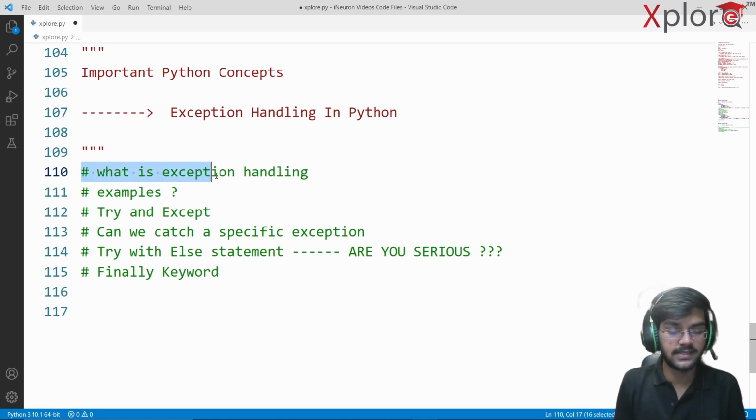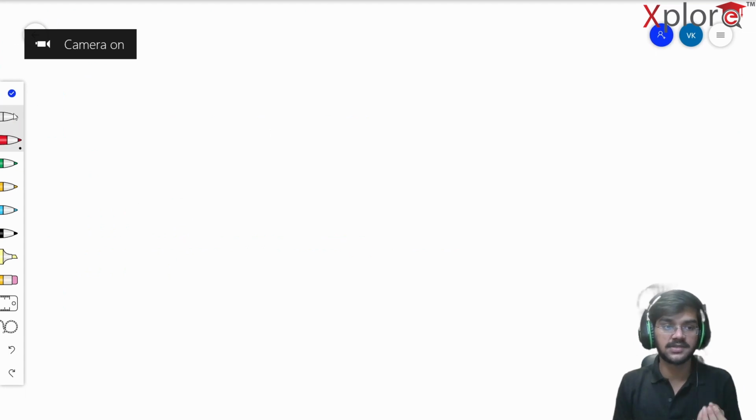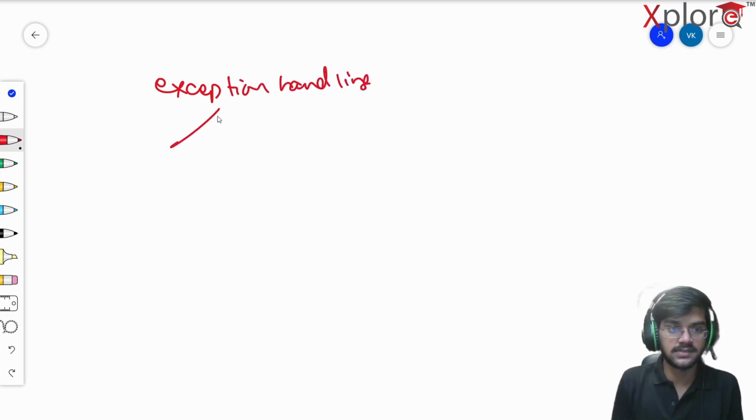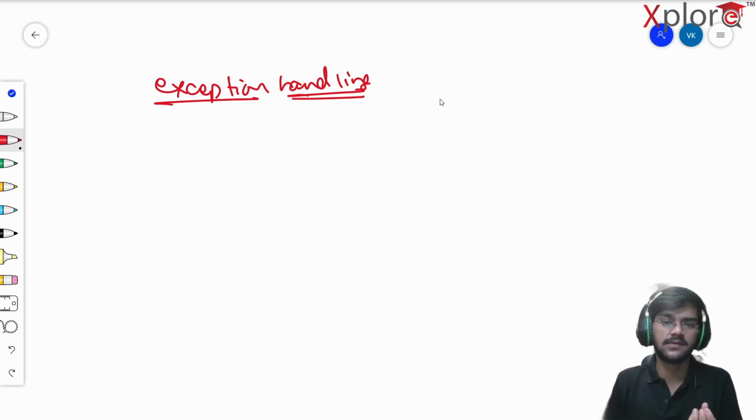The first step is: what is exception handling? Let's break this down. It is going to be exception first and then handling, right? So what does handling mean? If I'm given a number, suppose 11, I'm going to handle it. That's what the handling terminology says.